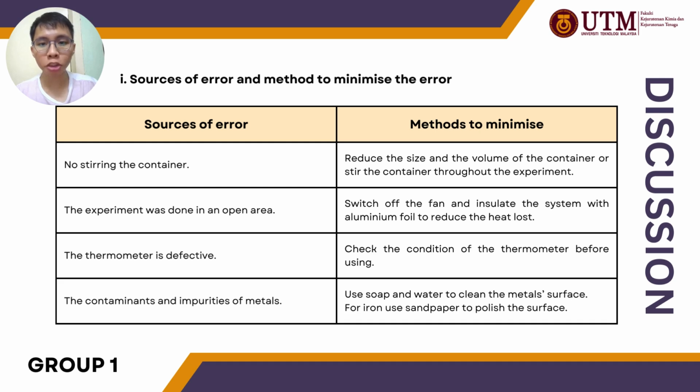In order to minimize the error, here are the sources we think are the reasons that lead us to the inaccurate data record. The first error of our experiment is the container was not stirred throughout the experiment. We can either choose to reduce the size and the volume of the container or restir the container.